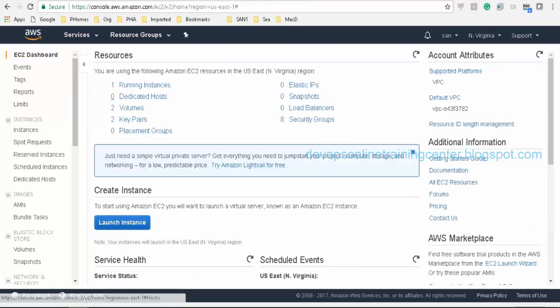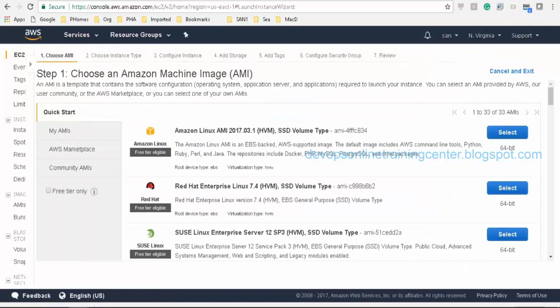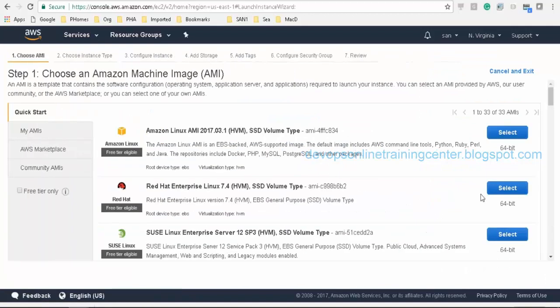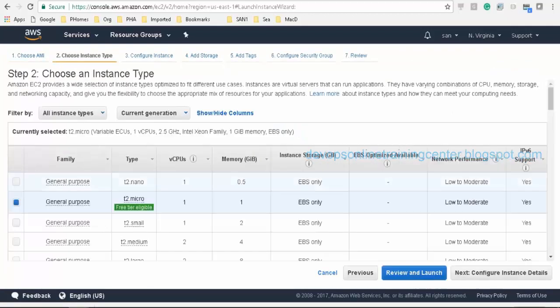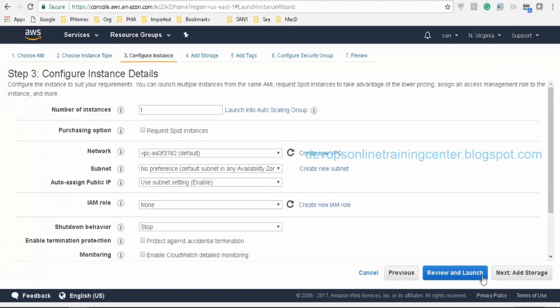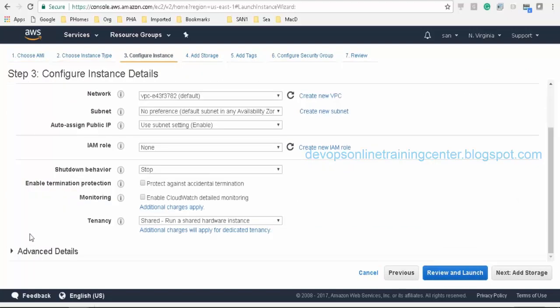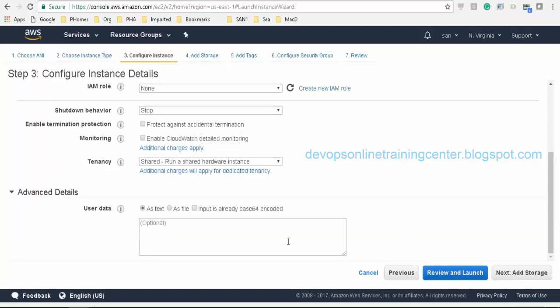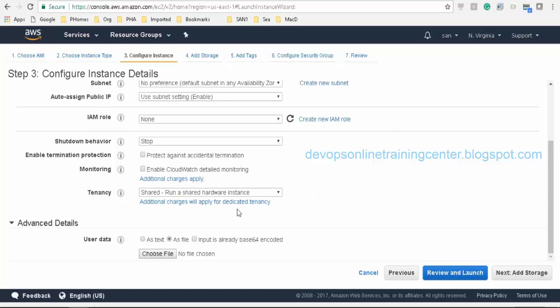While creating the instance itself, there is an option. If you see here, let me try to create this Red Hat general purpose, configure instance details. There is something called advanced details. In advanced details, there is something called user data.